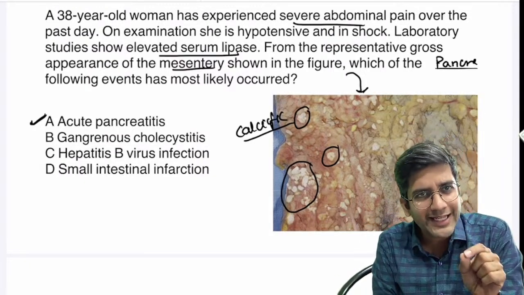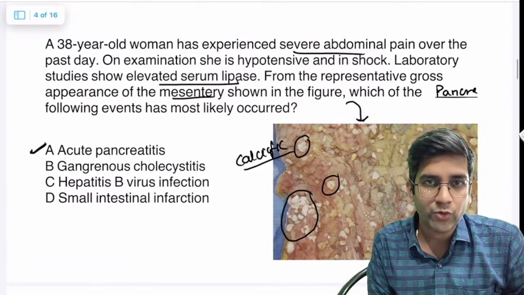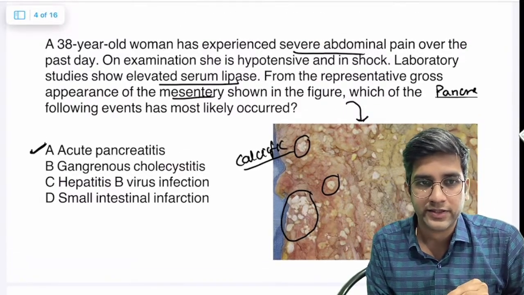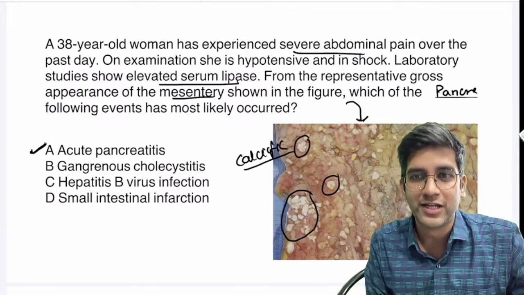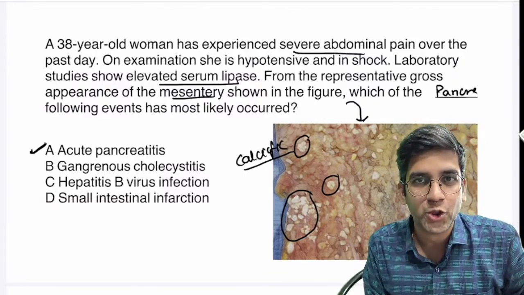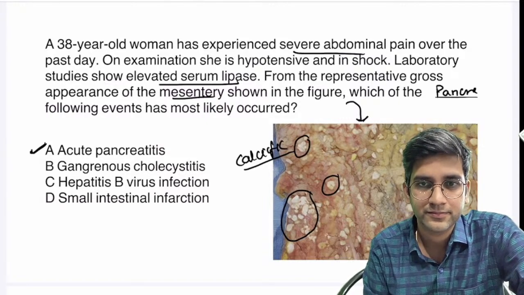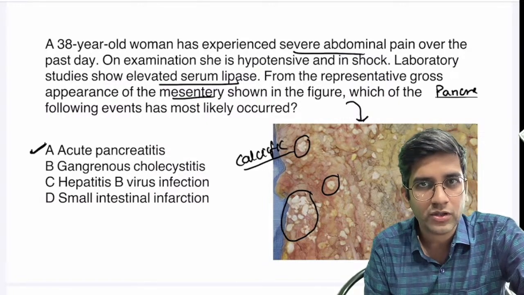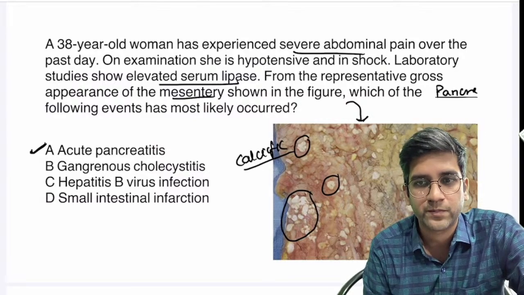I'm just going to extrapolate this to one more important question in surgery. It's a 38-year-old woman having acute pancreatitis. Let's assume, on a good note, that the woman is not drinking. What's the second common etiology for pancreatitis, apart from alcohol? Apart from alcohol, I would want you to think of this when you think of pancreatitis. What do you think is the cause?